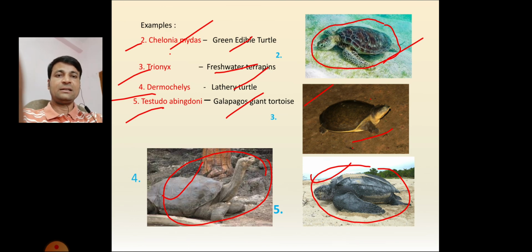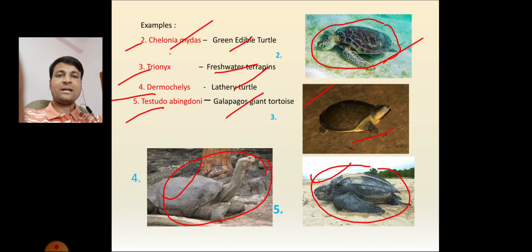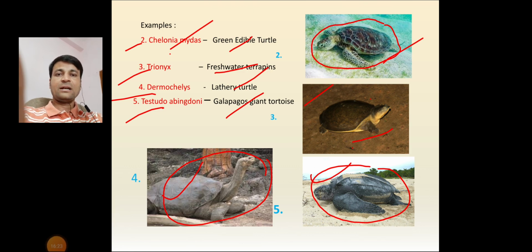These are the examples of Chelonia. First one is Testudo elegans, second one Chelonia midas, third one Trionyx, fourth one Dermochelys, fifth one Testudo abingdoni. This is our Chelonia class.